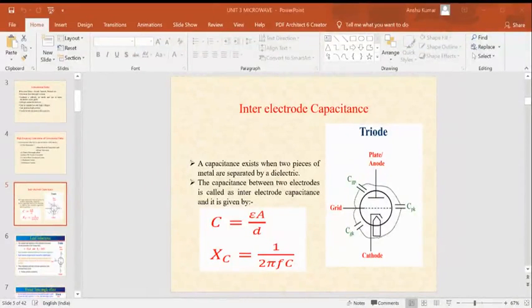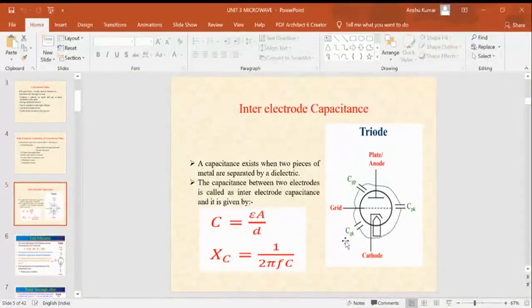A capacitance exists between two metal plates separated by a dielectric. Here one is the anode, another is the cathode, and the third is the grid. In between, definitely there is a capacitance. You can see it through the pictures. The notations are CGP, CPK, and CGK, which you can easily find out.